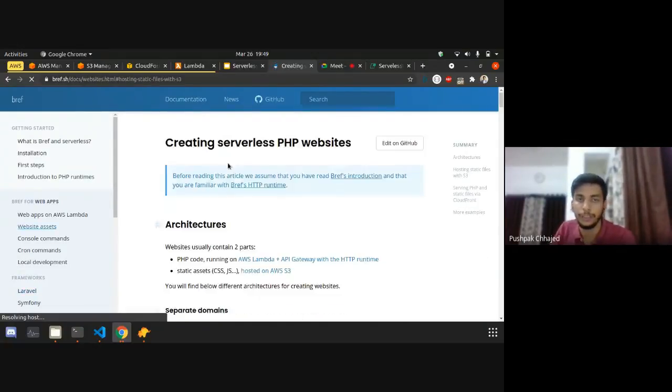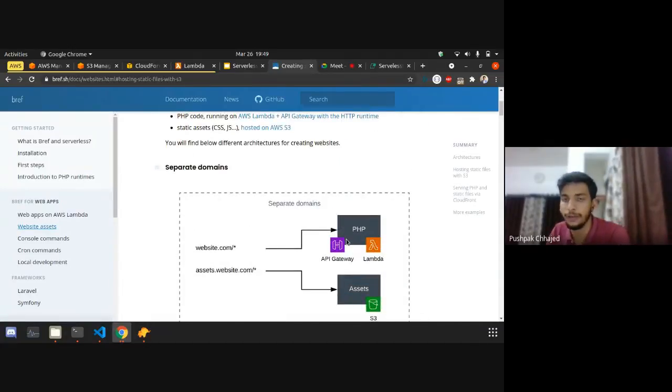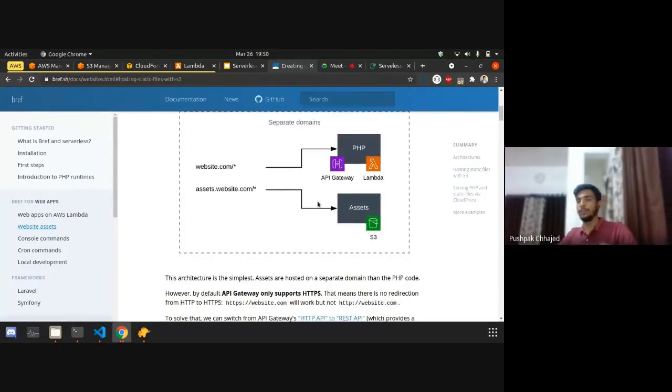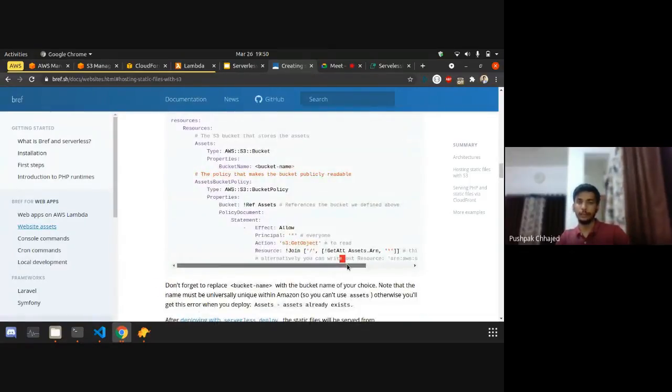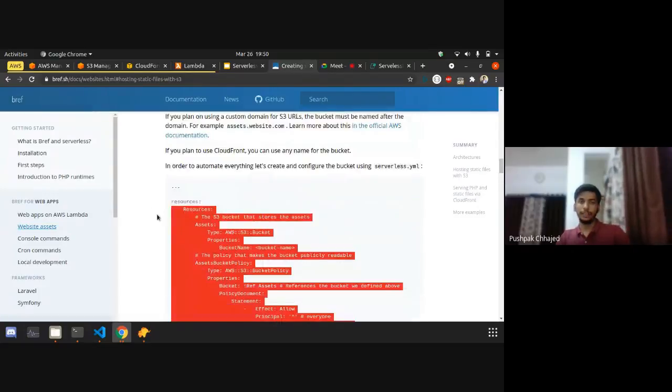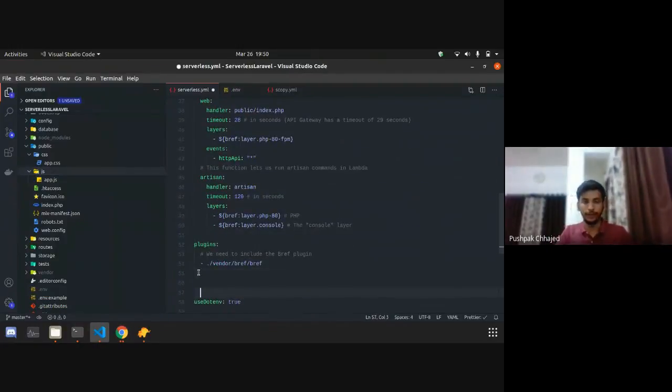I will go to the website documentation first and show you what architecture we need to follow. Whatever PHP code is executing will be handled by AWS API Gateway and Lambda, and whatever our assets are, like CSS, JS, or images, will be handled by the S3 bucket. So how can we manage these things? We need to automatically upload these files as assets and then run the PHP. There is a way to automate creating the S3 bucket. As I mentioned, you just need to mention the S3 bucket, and it will automatically create an S3 bucket for you. It's an example of infrastructure as code.